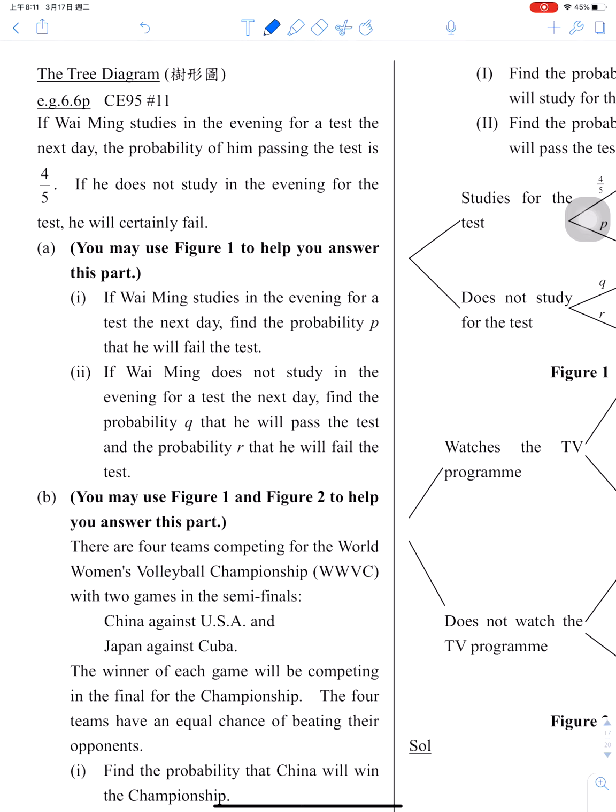Okay, have a look at tree diagrams by using an example, 6.6p. This one is the public exam question, 1995 question number 11. Let's have a look. Now, if Wyoming studies in the evening for a test the next day, the probability of him passing the test is 4/5. If he does not study in the evening for the test, he will certainly fail. Not study, then certainly fail.